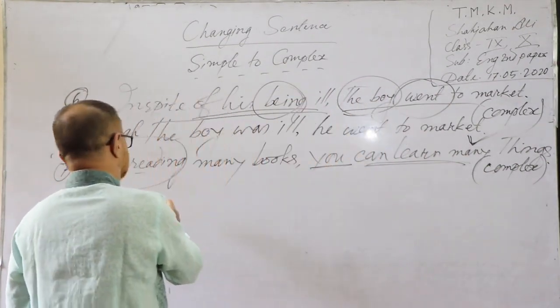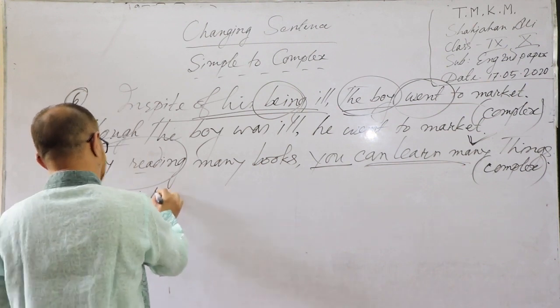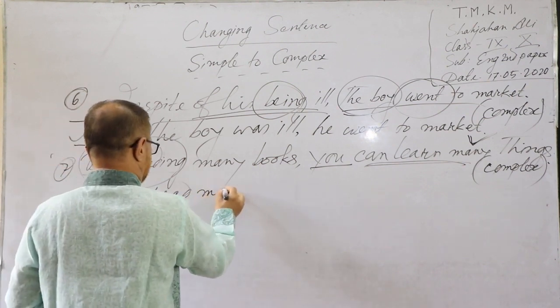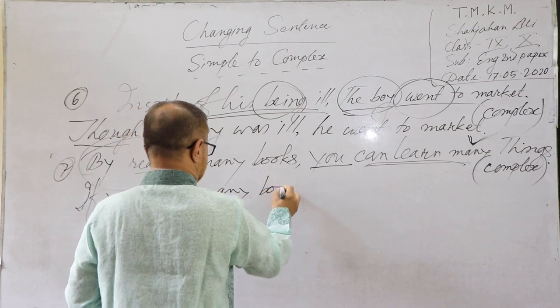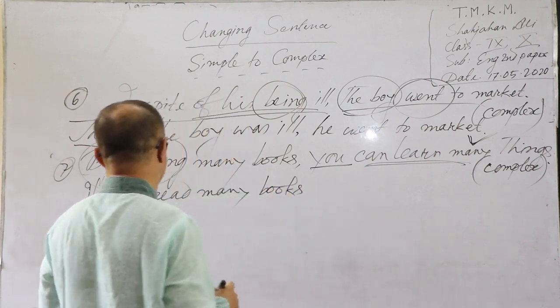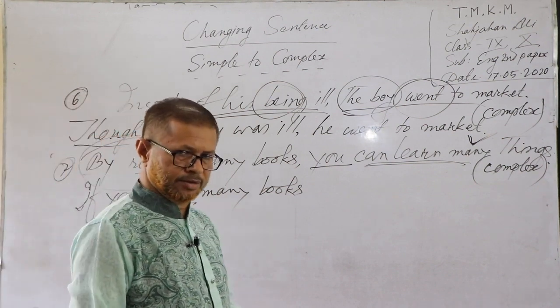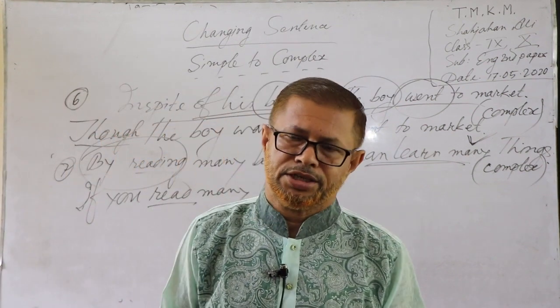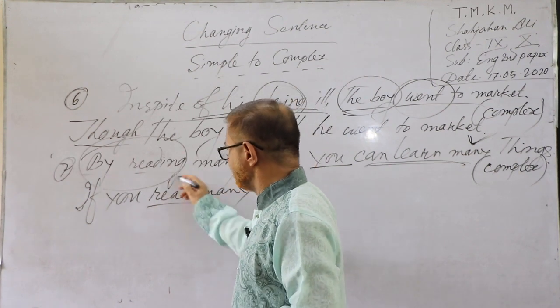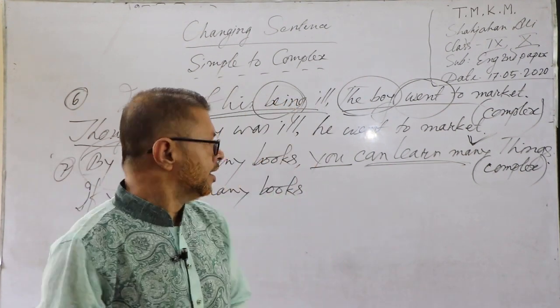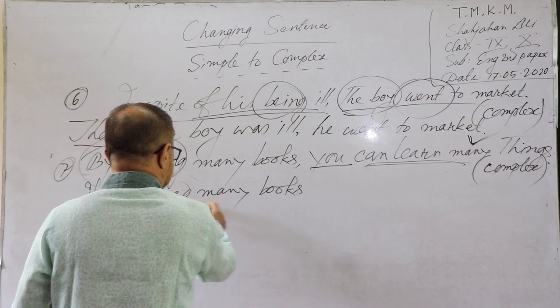So now, if you read many books. There will be read from reading. Reading is the gerund, and read is the present form of the verb. So if you read many books, this is the present tense.